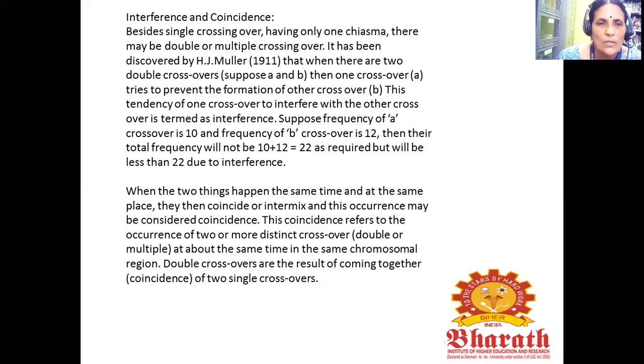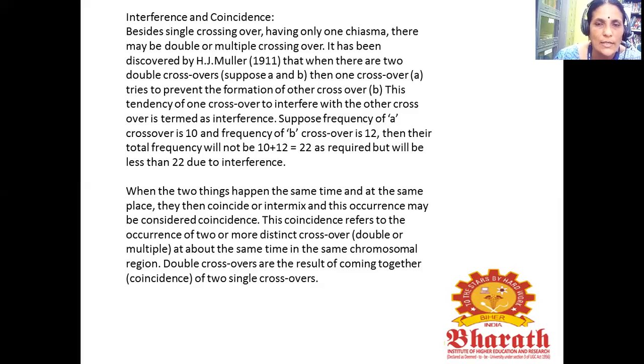Suppose the frequency of A, small a, crossover is 10 and the frequency of B crossover is 12. Then their total frequency will not be 10 plus 12 equal to 22 as expected, but it will be less than 22 due to interference. When two things happen at the same time and the same place, they coincide, and this occurrence may be considered coincidence.